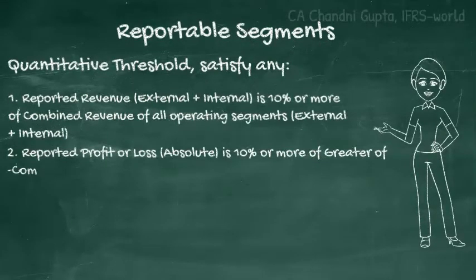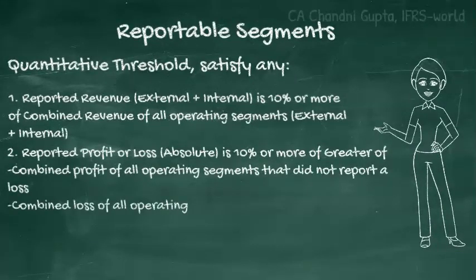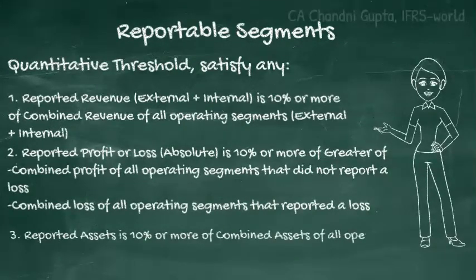Second criteria is that the reported profit or loss should be 10% or more of the greater of the combined profit of all operating segments that did not report a loss, or the combined loss of all operating segments that reported a loss. And the third criteria is that the total of assets should be 10% or more of the combined assets of all operating segments.